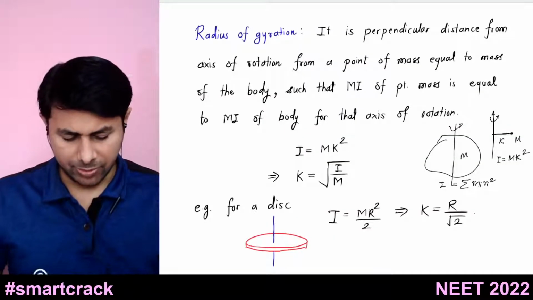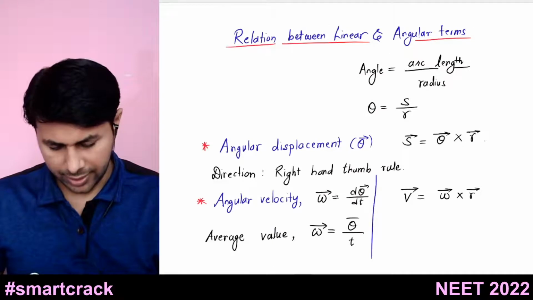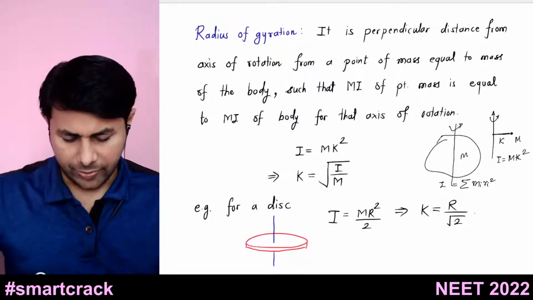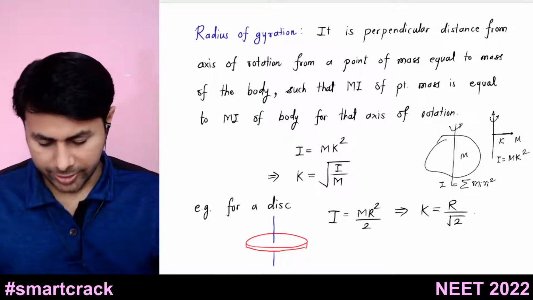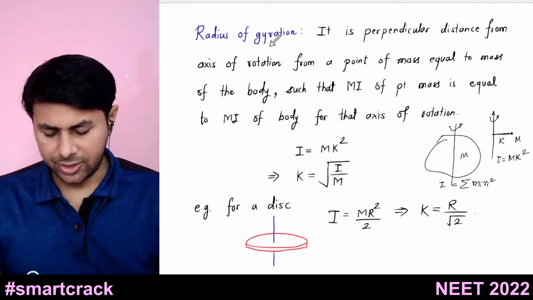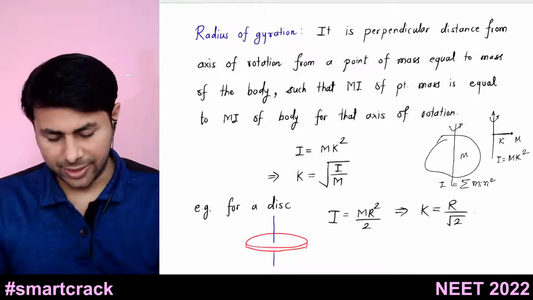And then there is one more thing, and this is the last thing for the theory in today's lecture. Then we'll see the problems. So the next thing is radius of gyration. So what is radius of gyration?